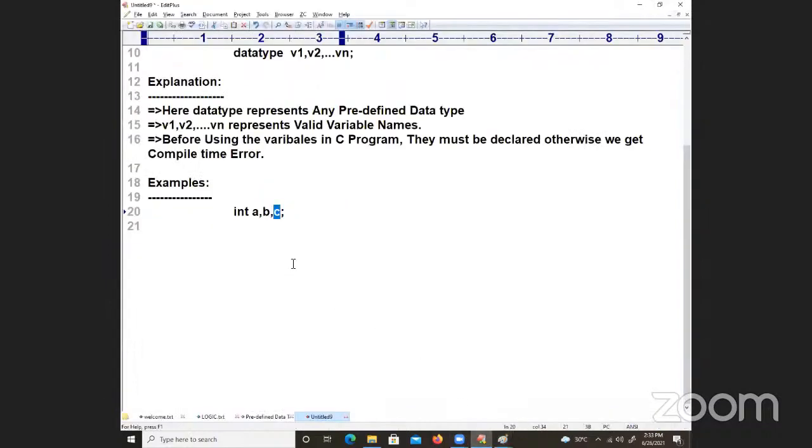Like that, any variable can be declared. So I will write float x, y, double p, q, any number of variables, and char c1, c2, c3. These are all called variable declaration statements.